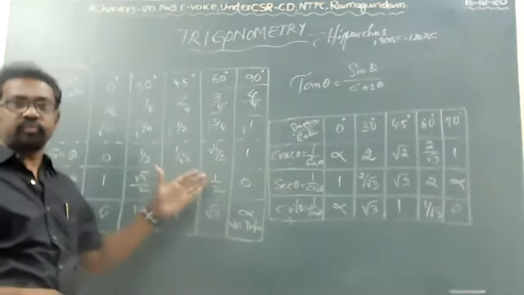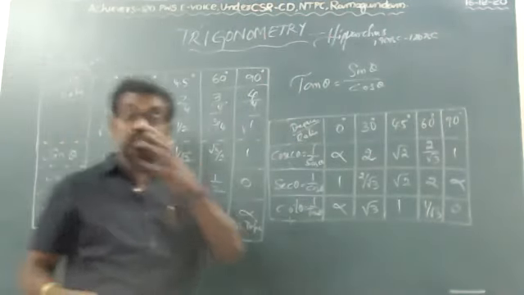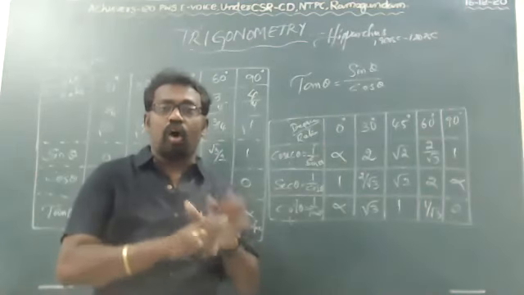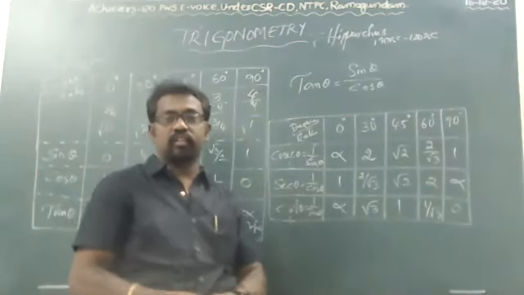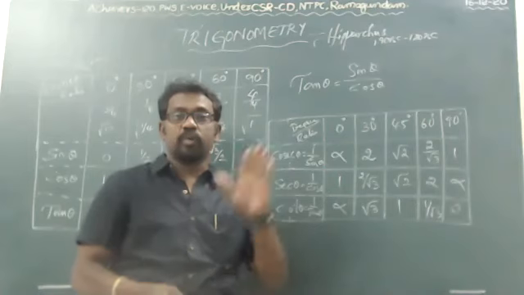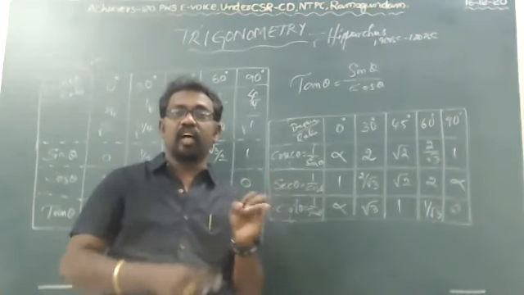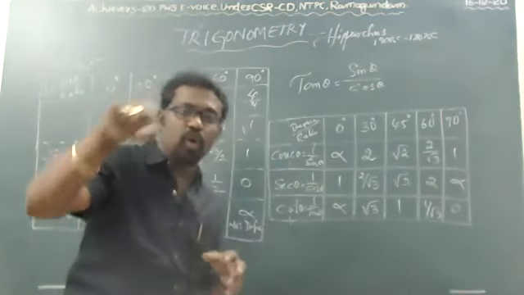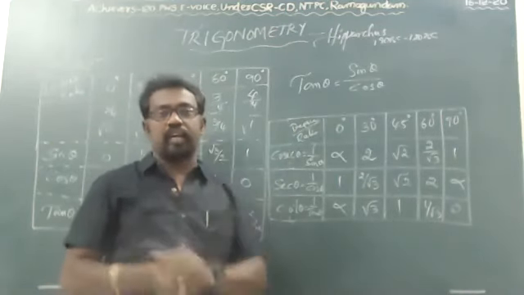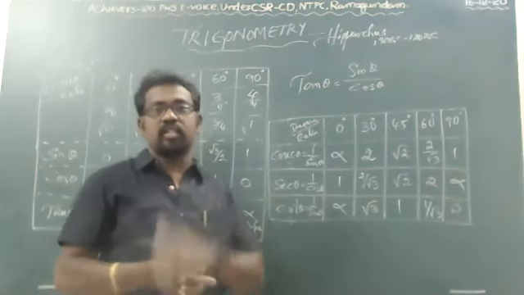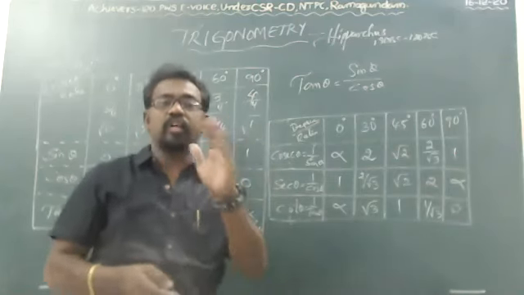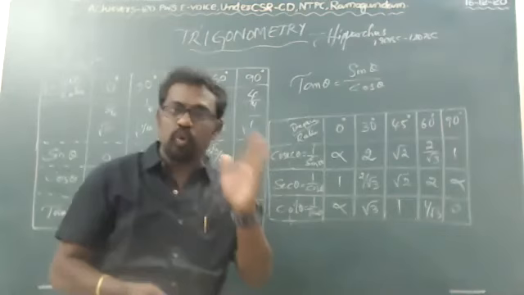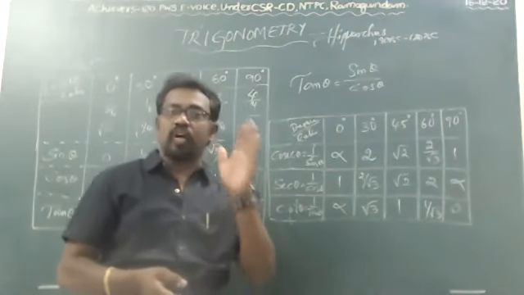One of the most important questions is to convert all the ratios into one ratio. Suppose sin theta is there. You have to show that all the remaining 5 ratios can also be converted into sin. Cos, tan, cot, cosecant and secant, you have to show all in sin.